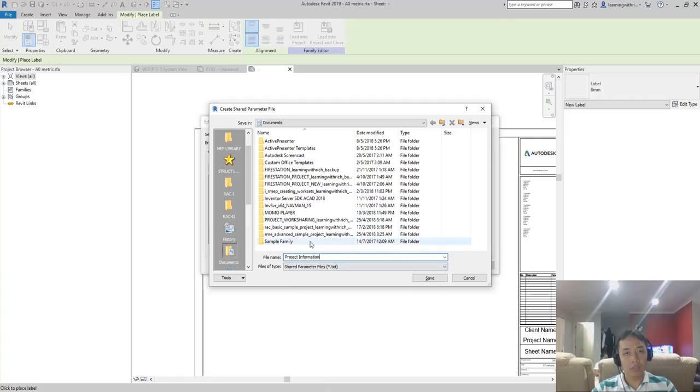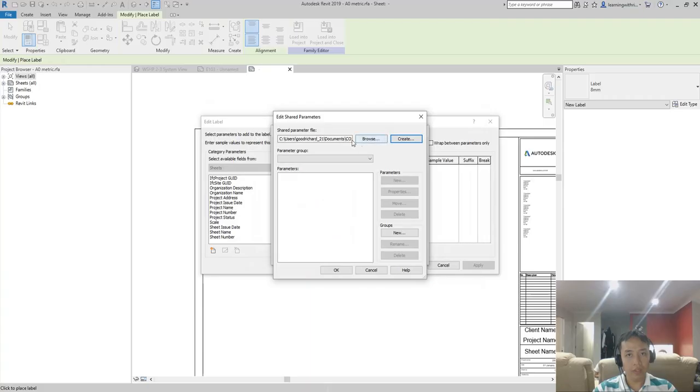So this parameter that I'm going to create is under project information parameters. Or let's say I'll just change this, I'm going to make it company shared parameter. Okay, save it there.